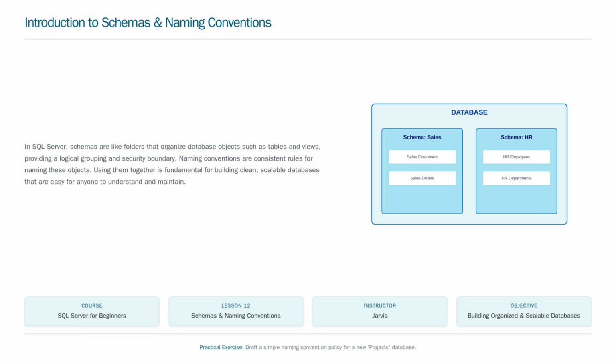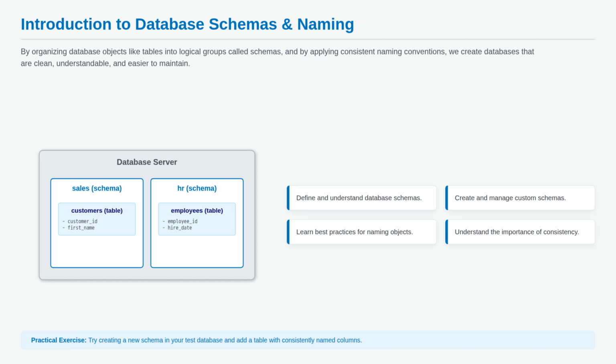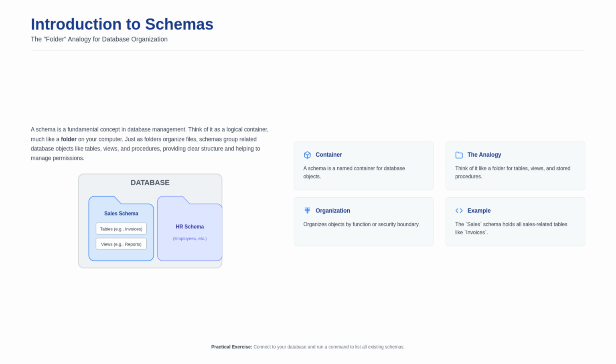Let's get started. By the end of this 15-minute session, you'll be able to understand and use schemas to organize your database, apply best practices for naming your tables and columns, and truly appreciate why consistency is your best friend in database design. So, what exactly is a schema?